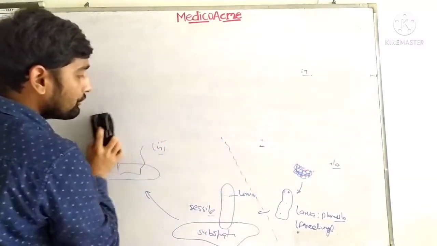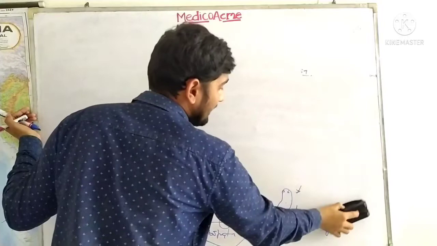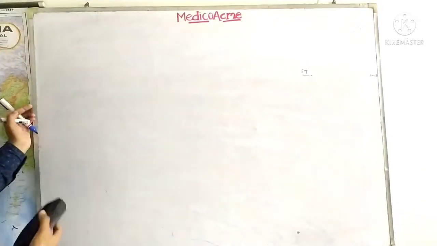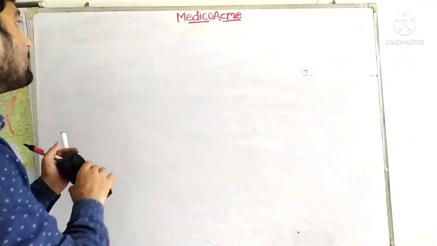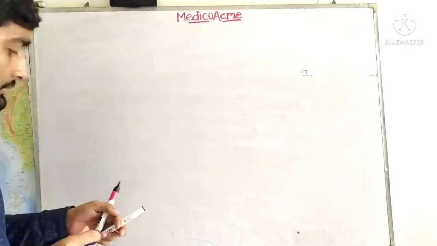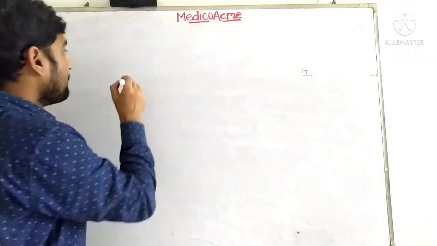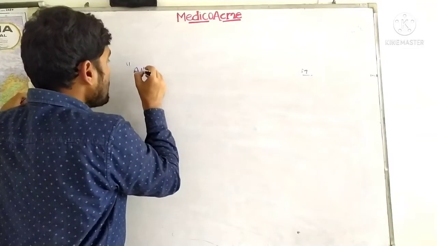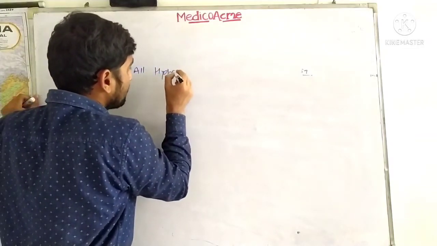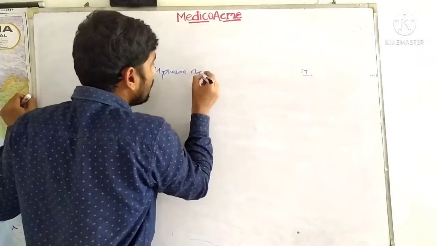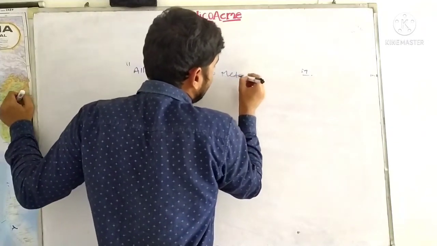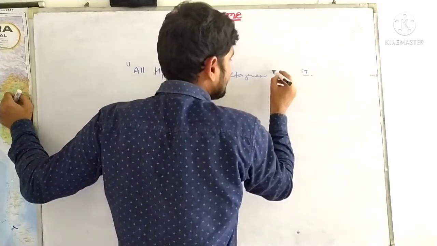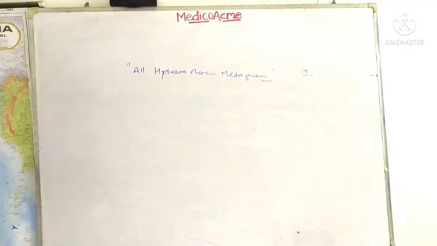This was all about the hydrozoa. Scyphozoa are not having the haploid polyp structure. So what happens? There is no metagenesis. So metagenesis is only found in the hydrozoa. So suppose consider a statement: all hydrozoa show metagenesis. Is this statement correct? No.